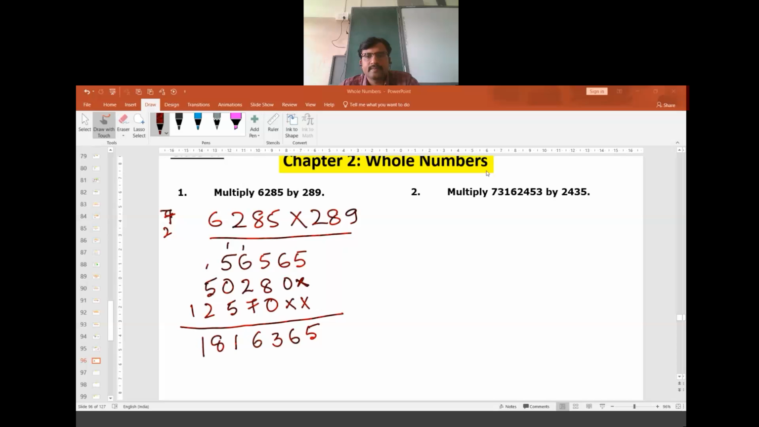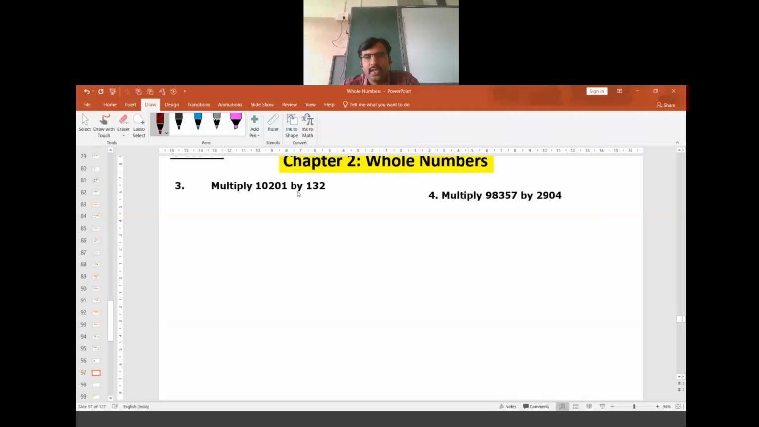The same method should be followed in multiplying this. You can note this question. You can solve it a little later. Multiply 7316253 by 2435. Next questions are 10201 multiplied by 132, and 98357 multiplied by 2904.